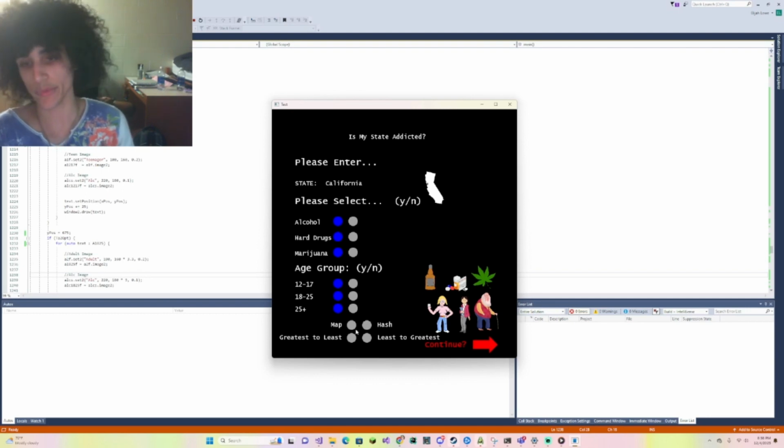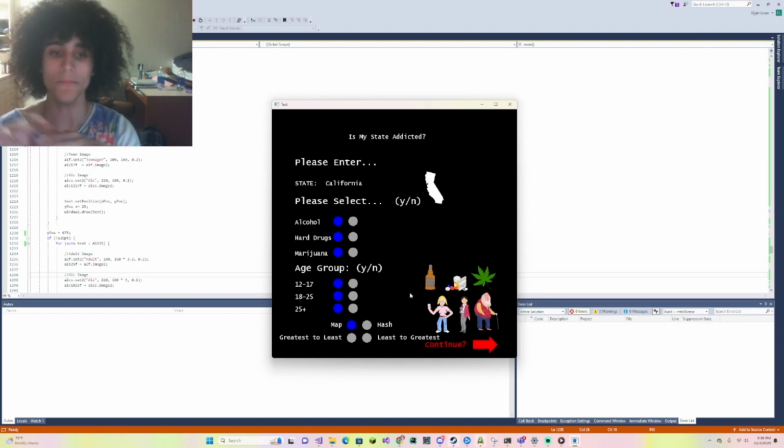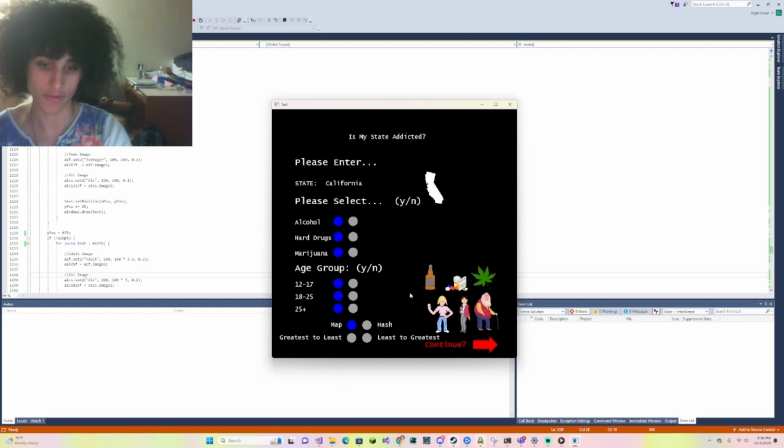For our first example, we'll do a map implementation since we're comparing the two. The hash implementation should be a little bit faster, as we are using rehashing to access and store the data instead of searching through the entire map data structure list that we created. And for the first example, we're going to use the max heap implementation that ranks the different rates from greatest to least. So with these selected, we should get our results.